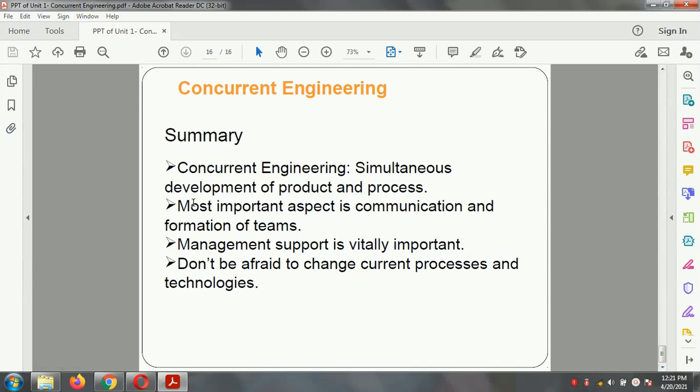The summary of concurrent engineering is: concurrent engineering is the simultaneous development of the product and processes. A more important aspect is communication and formation of the team. Management support is vitally important. Don't be afraid to change the current processes and technologies. So this is the summary related to concurrent engineering, and I think all the students understand the concept of concurrent engineering.